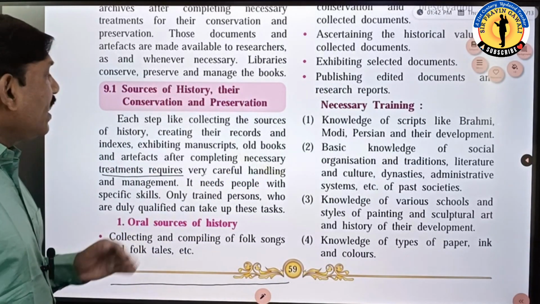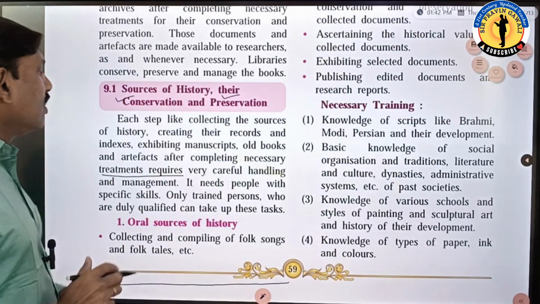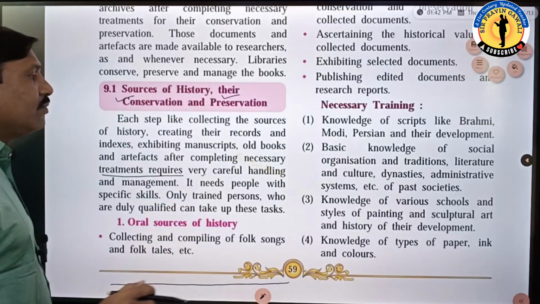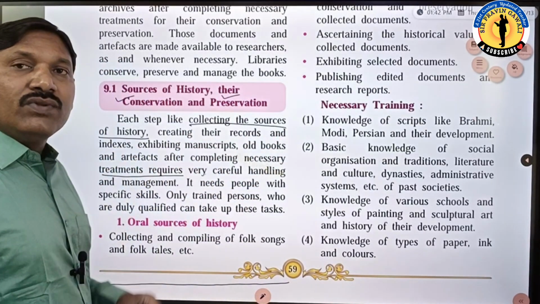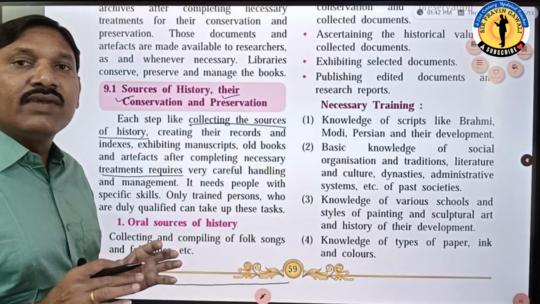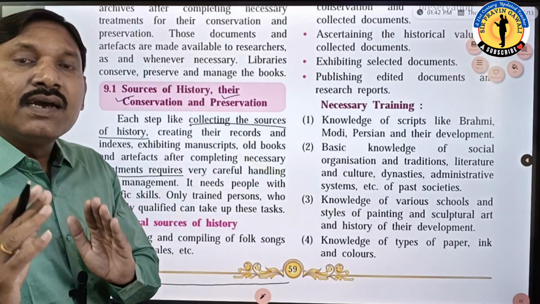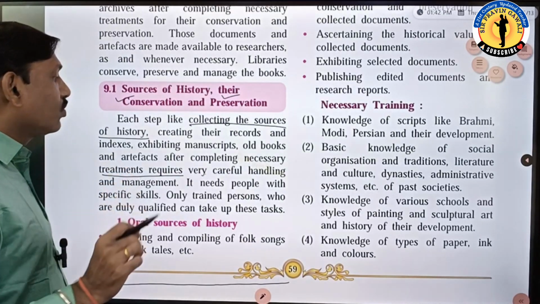See, students, while conserving and preserving, some of the steps are very important. Each step in conservation and in preservation is very important. For example, collecting the sources of history. Various types of sources are there, for example oral, written and material sources. These are the main types of sources we can say.